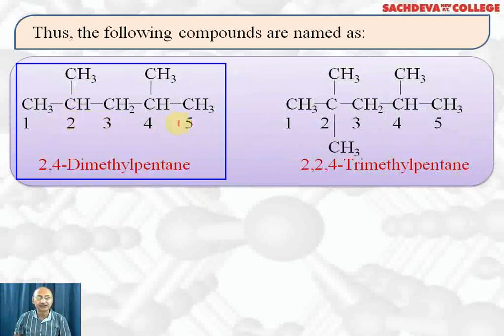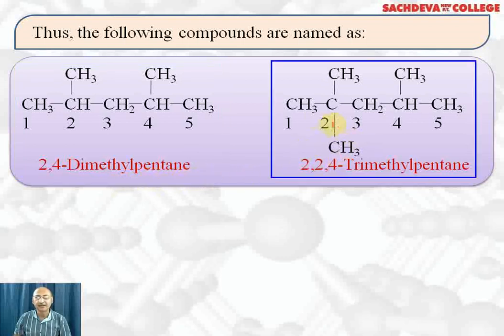Here this is the longest chain possible. We count the carbon atoms 1, 2, 3, 4, 5. On the second carbon there is a methyl group. On the fourth carbon there is a methyl group. Both are methyl groups, so we write dimethyl. Where are they? Second and fourth, so we write 2, 4 and then a hyphen. 2,4-dimethyl. The total carbon atoms in the longest chain is 5, so we call it pentane.